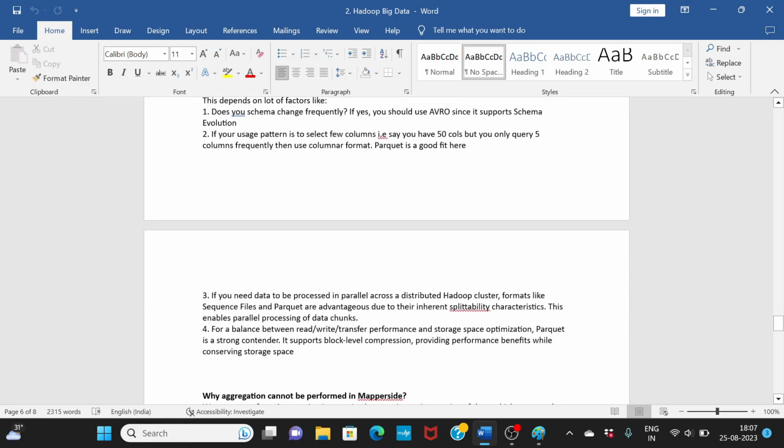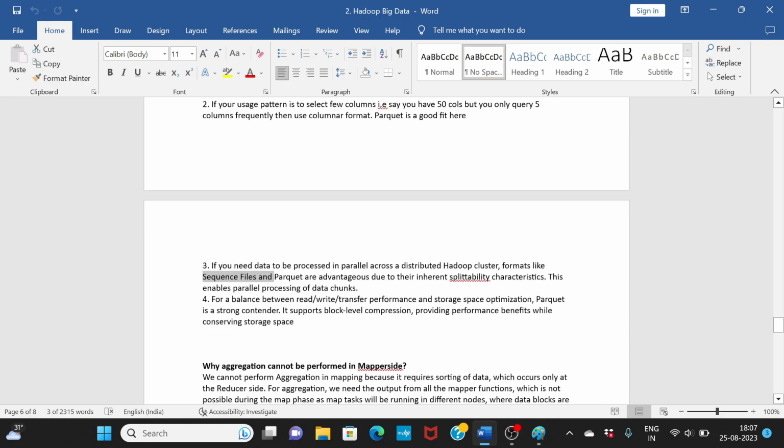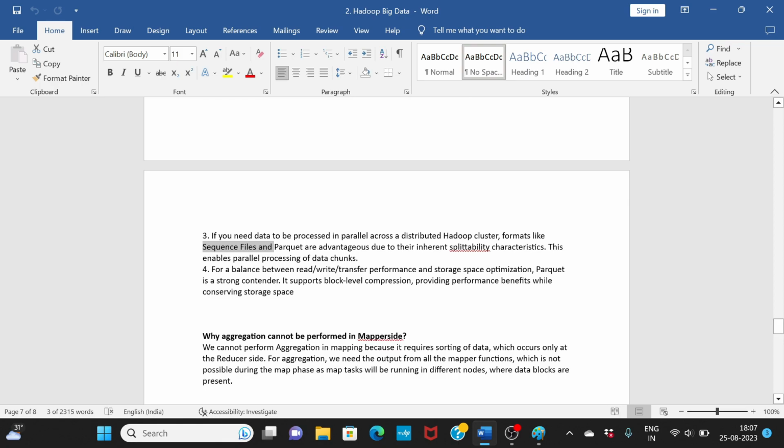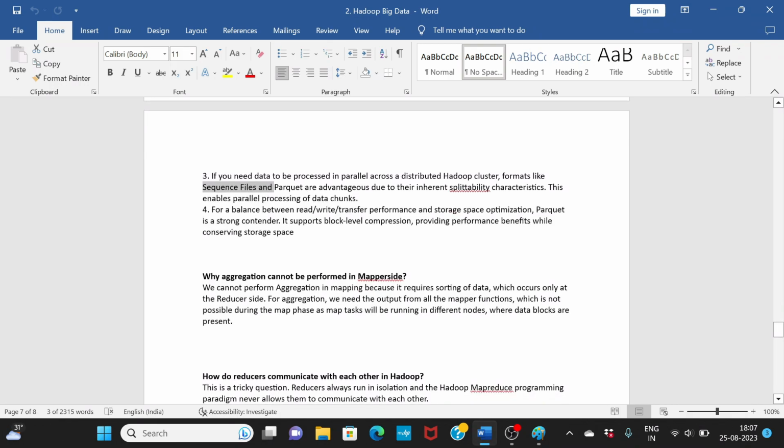Now, if you need data to be processed in parallel across a distributed cluster, formats like Sequence and Parquet are advantageous. Sequence is something we don't use regularly, so I would go with Parquet. For a balance between read, write and transfer performance, Parquet is a very strong contender. It supports block level compression, which provides a performance benefit, and it also has a very good compression technique that saves storage. So typically Parquet is the most preferred one in big data, especially in Spark.